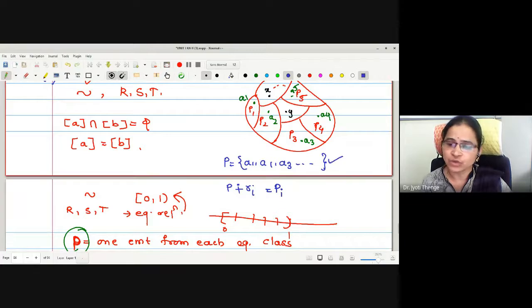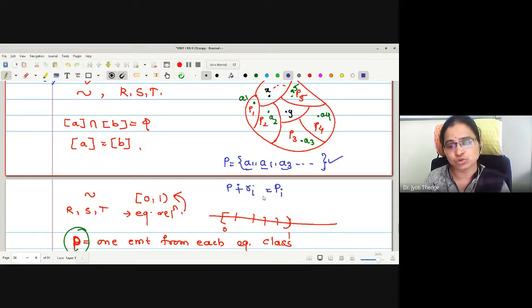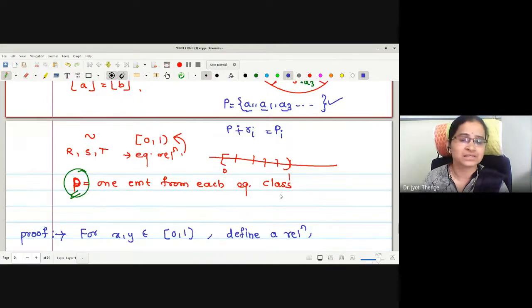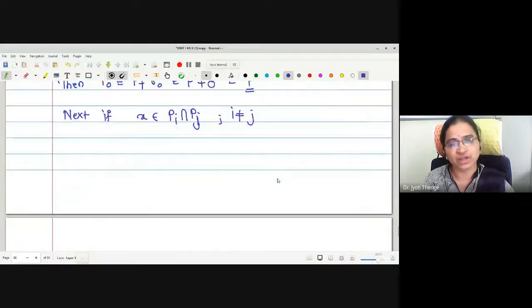And as we know, every element is taken from each equivalence class, and these are disjoint equivalence classes. Now our aim is to show that whatever translations we have obtained are also pairwise disjoint. For this, we have taken one element in the intersection, and we are going to show that this intersection is empty.